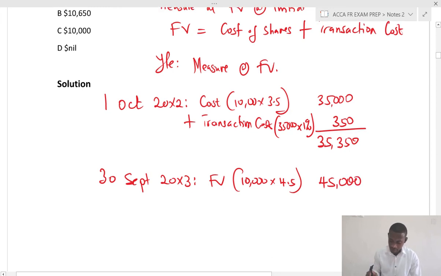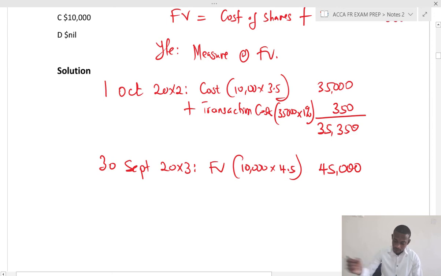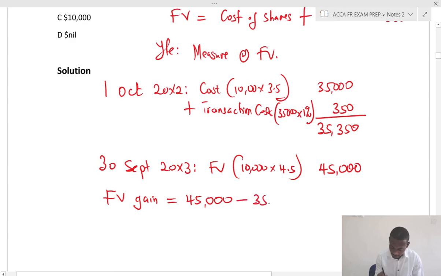Now on this basis, the fair value gain on the shares will be 45,000 minus 35,350. So let's check that. 45,000 minus 35,350 is 9,650. And this is the gain.